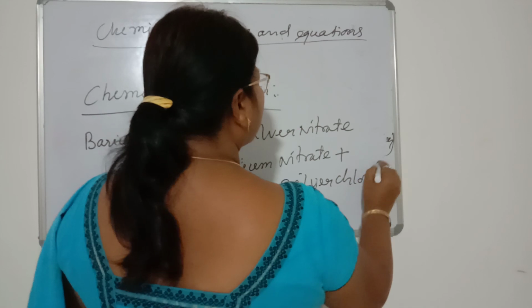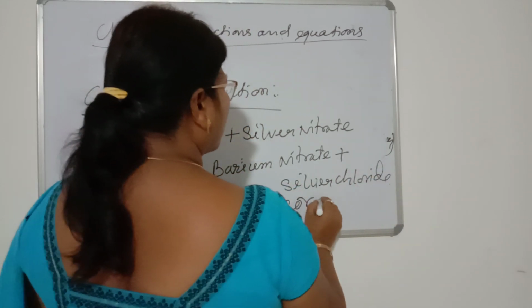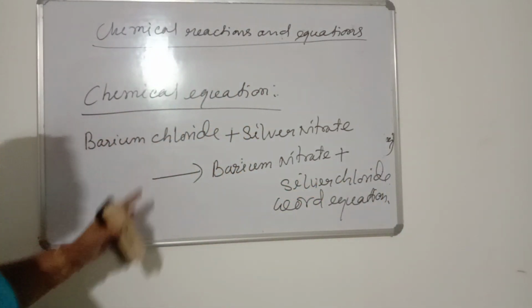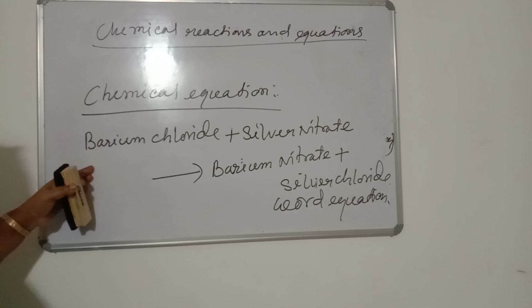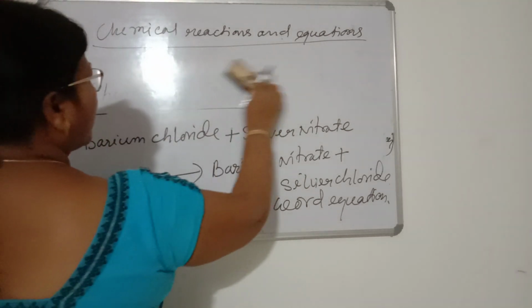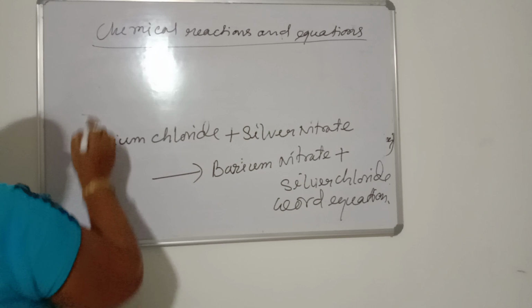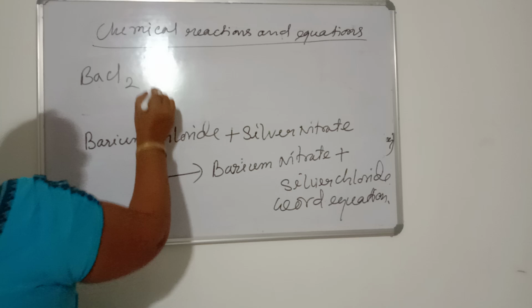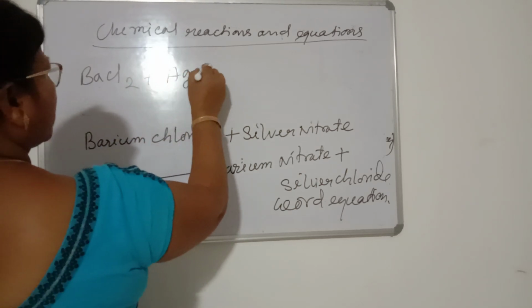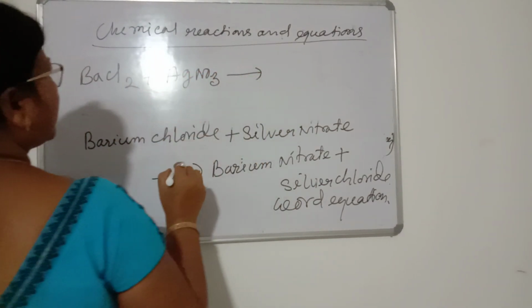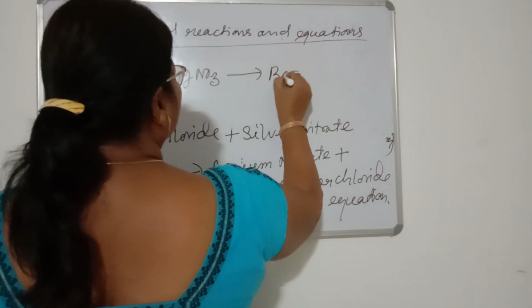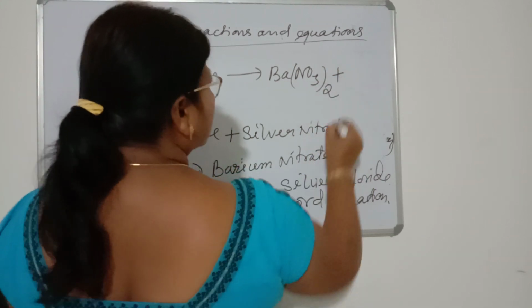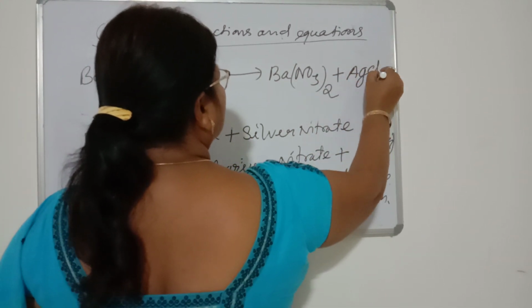This is called the word equation. If this word equation is written with their formula or symbol, then it is called the skeletal chemical equation. So barium chloride, we have to write the formula of barium chloride and silver nitrate AgNO3, and then it forms barium nitrate Ba(NO3)2 and silver chloride AgCl.